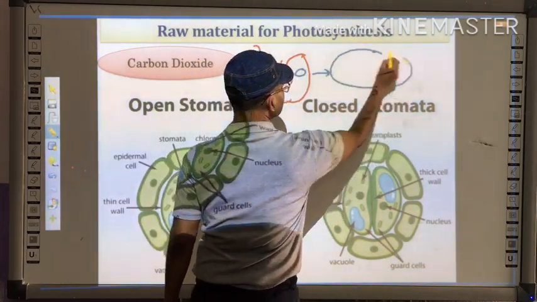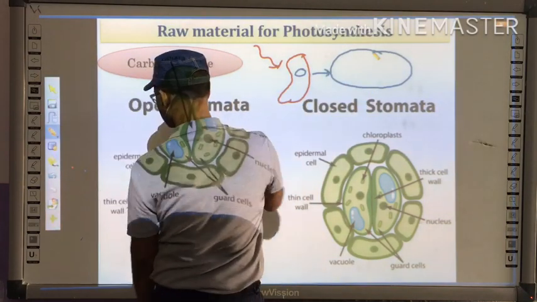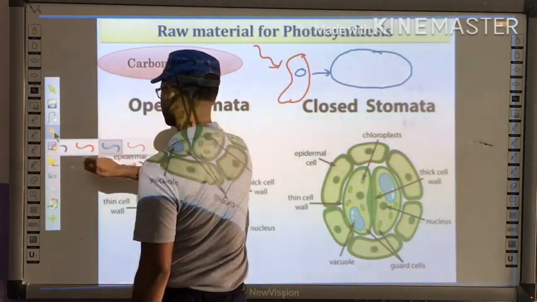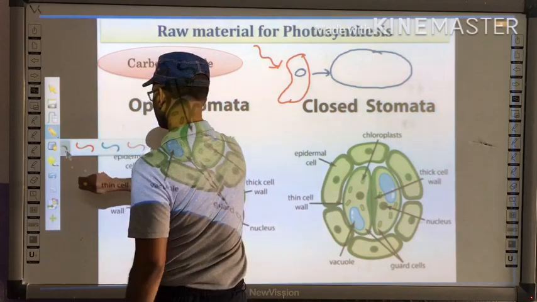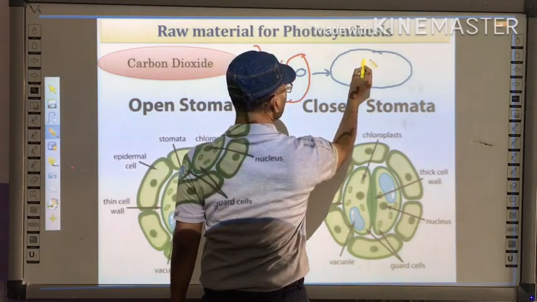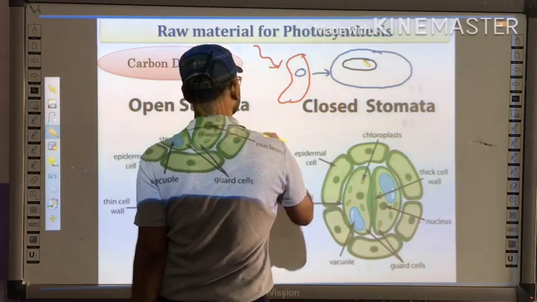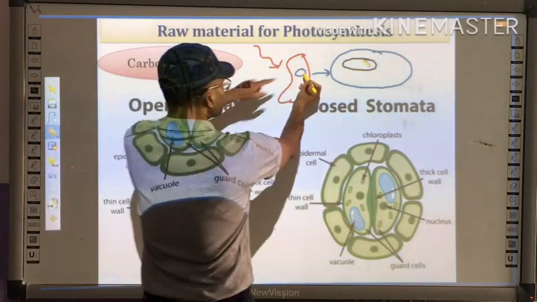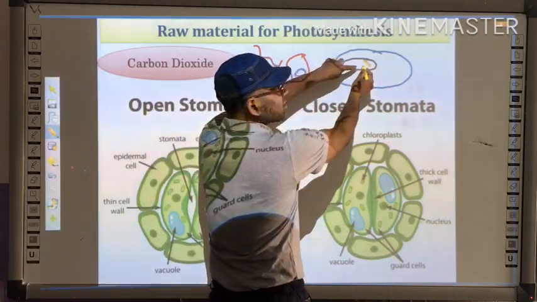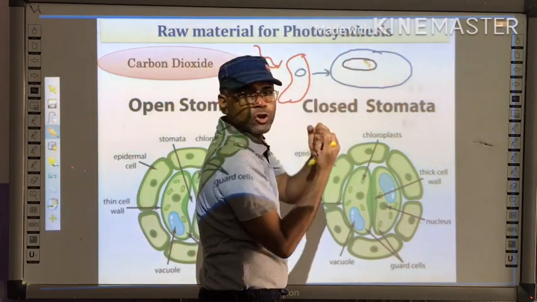This is the chloroplast. Now this chloroplast has various small structures that are called thylakoid. Right. So during daytime, whenever light falls on the chloroplast, the chlorophyll which is present in the chloroplast absorbs the